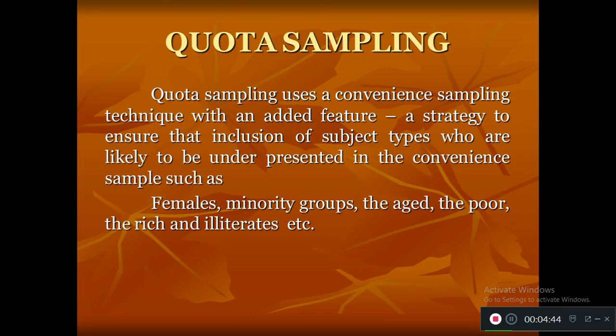So, in the convenience sample, we are collecting everyone without having any criteria. But in quota sampling, the researcher makes the criteria that I need 50 females, I need 50 minority group people like Christians, Muslims, Sikh religion people, and I need aged people. I need 50 aged people. I need rich people whoever coming to the mall by car. So I need 50. I need illiterates 50. So like that, I make some quota, and based on that quota, by using convenience sampling technique, the researcher will select the sample.